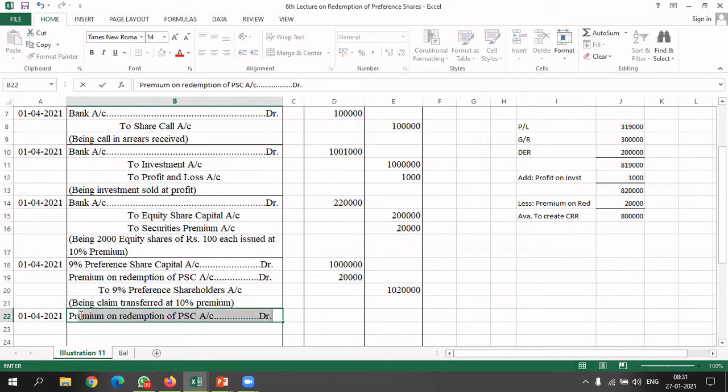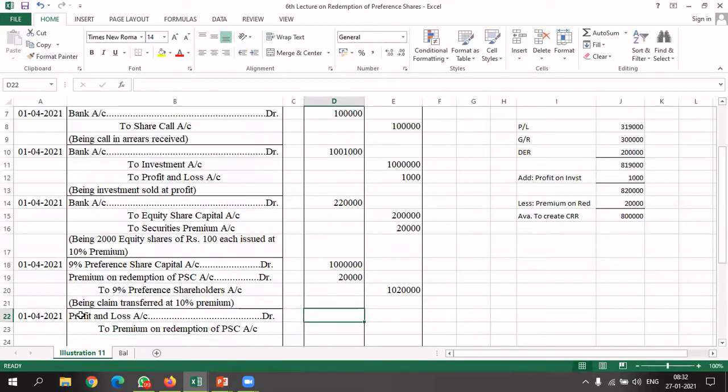So we will take 20,000 from here. Profit and loss account debited to premium on redemption of preference share capital account.